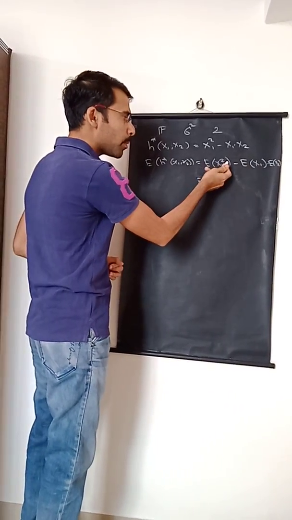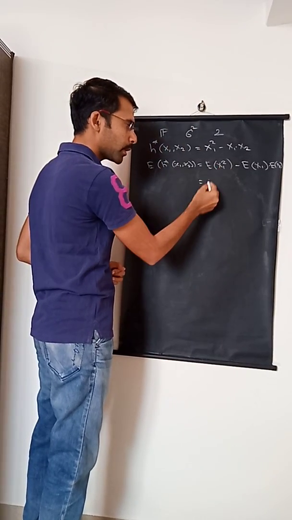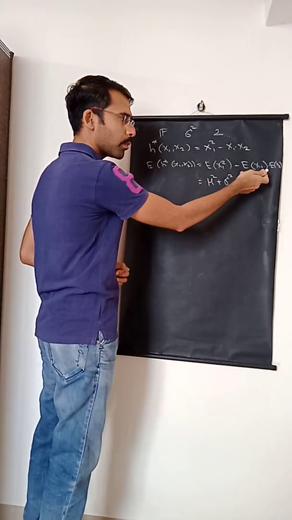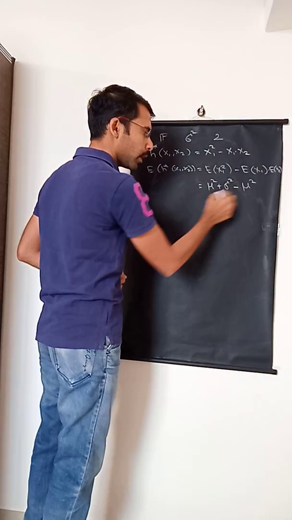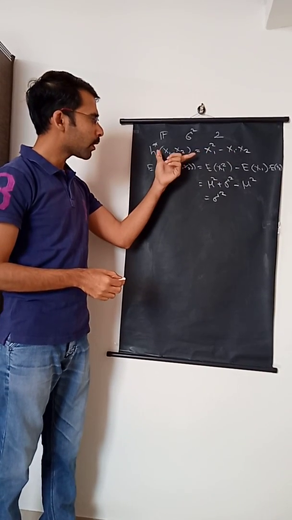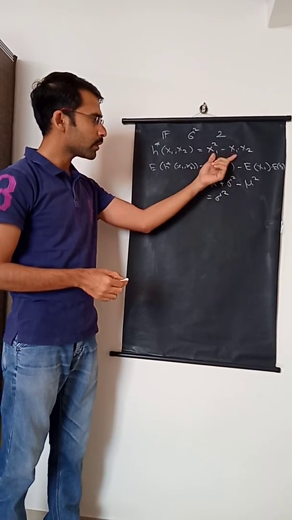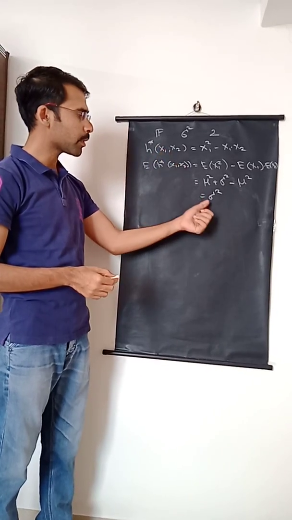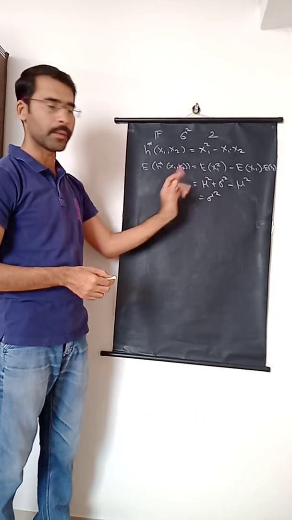Now, if this family has mean value mu, then the expected value of x1 square will be mu square plus sigma square, minus the expected value of x1, again mu, times mu, so it will be mu square. What remains is sigma square. So this particular kernel a star of x1 x2 is equal to x1 square minus x1 x2 turns out to be an unbiased estimator for sigma square. In short, this a star of x1 x2 can act as a kernel for the sigma square parameter.